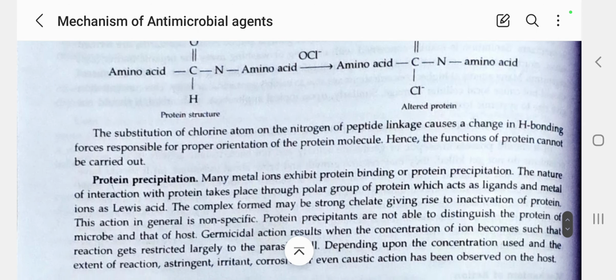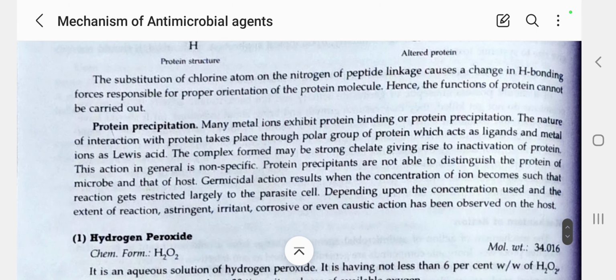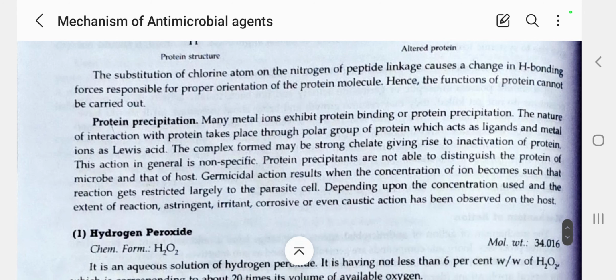Next we'll see protein precipitation. Many metal ions exhibit protein binding or protein precipitation. Enzymes are mainly proteinous in nature.